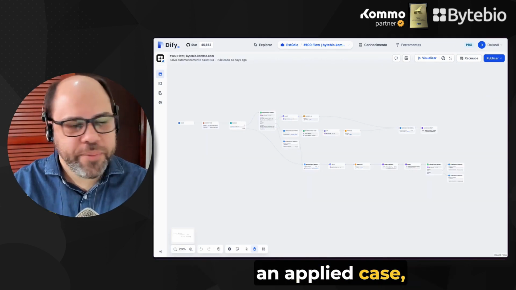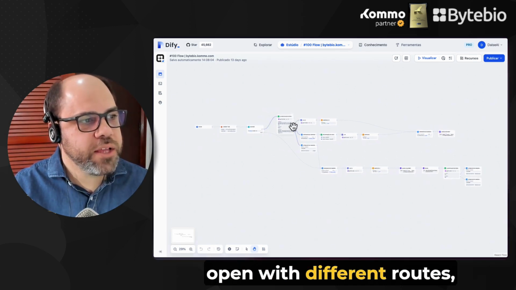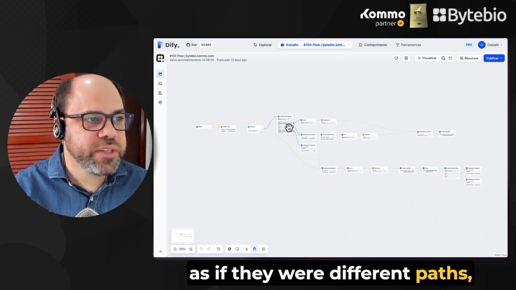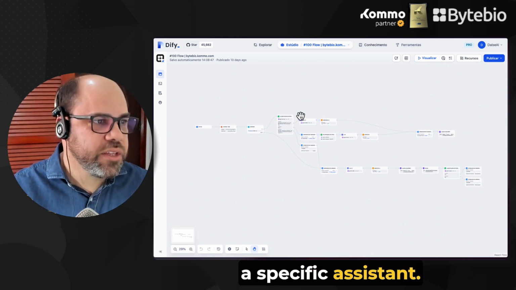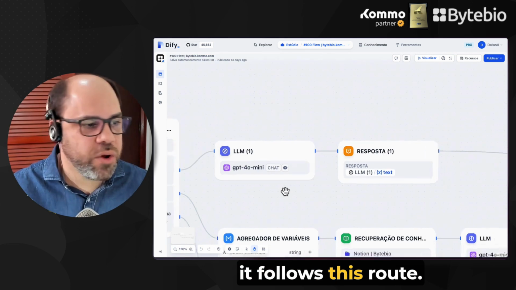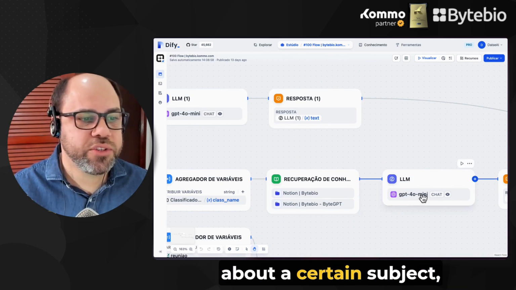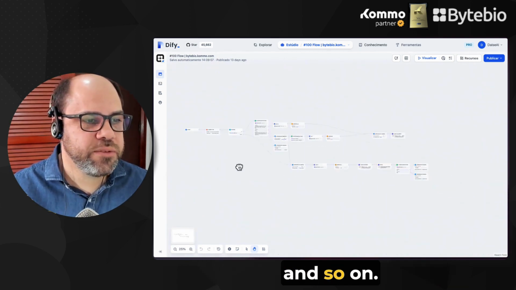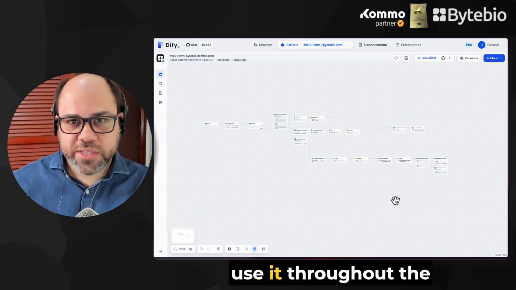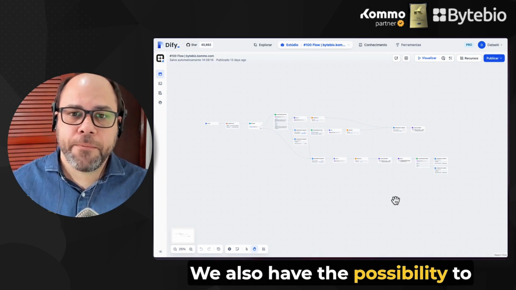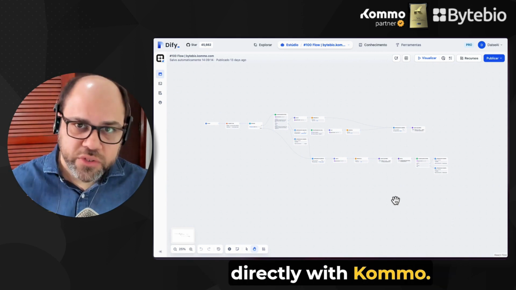So to demonstrate an applied case, you can see that we have a question classifier here and can open with different routes as if they were different paths, each of which could be, for example, an LLM acting as if it were a specific assistant. So if it comes here, it follows this route, as I can also have one that retrieves specific knowledge about a certain subject, has another assistant, and so on. There is also the possibility for us to store data in variables, use it throughout the conversation. We also have the possibility to connect to external APIs, even to make connections directly with Kommo.